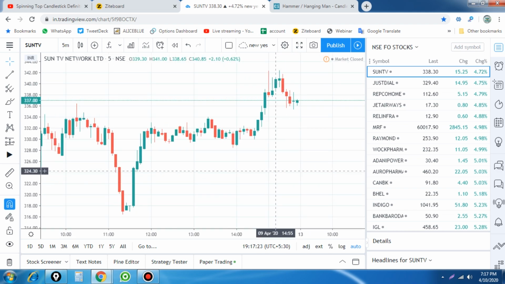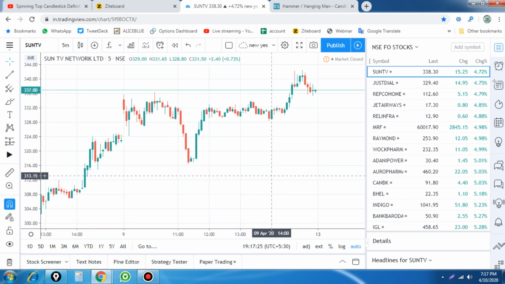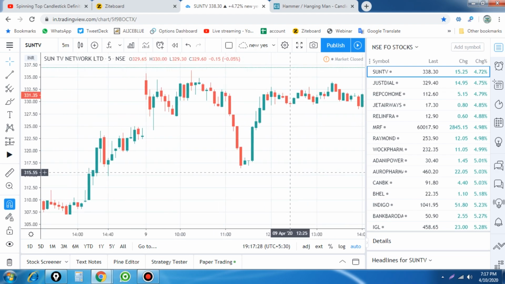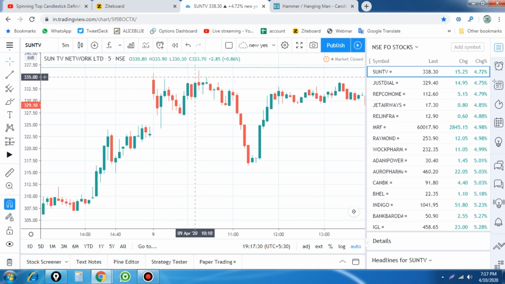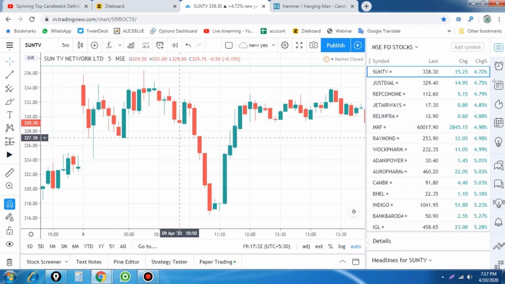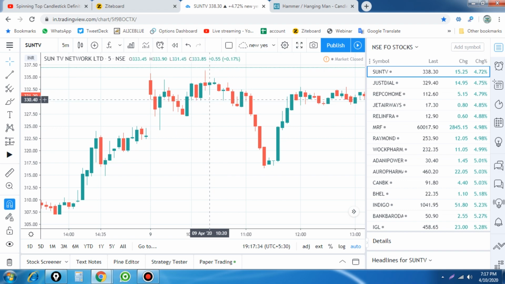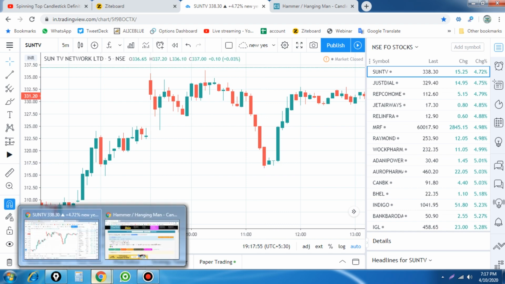If there are any other patterns that form, there will be a reversal in the trend. Initially you see there is a top of the market which forms a hanging man on the 5 minute candle. Those who are full-time traders can follow this strategy. Here the low is around 330 with a stop loss of 336, and it fell down to 317.